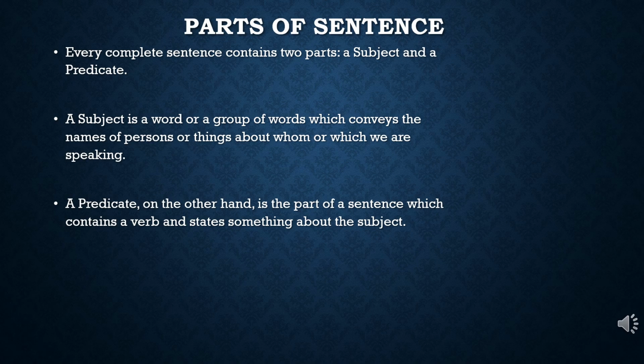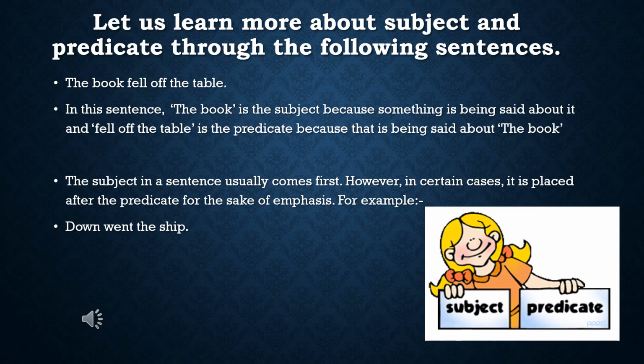Parts of sentence. Every complete sentence contains two parts, a subject and a predicate. A subject is a word or a group of words which conveys the names of persons or things about whom or which we are speaking. A predicate, on the other hand, is the part of a sentence which contains a verb and states something about the subject.